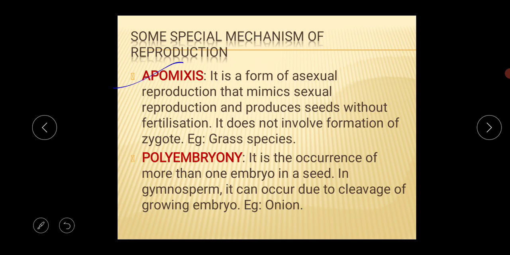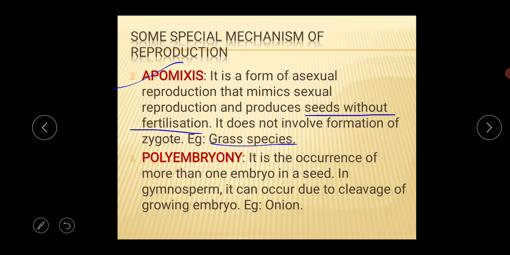The first one is apomixis. What is the meaning of apomixis? It's actually a form of asexual reproduction that mimics sexual reproduction and produces seeds without fertilization. This is the main important thing: without fertilization, it does not involve any formation of the zygote through gametic fusion. It occurs in some species of grasses.